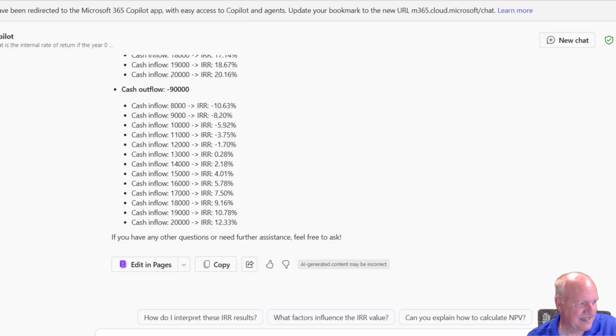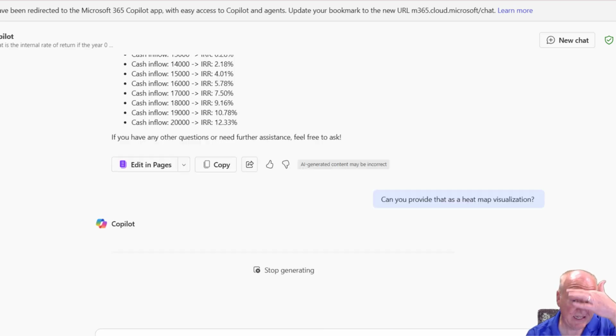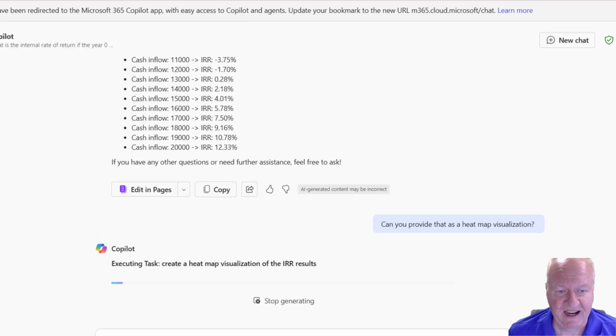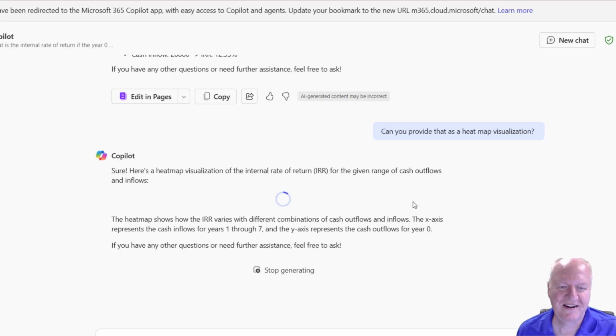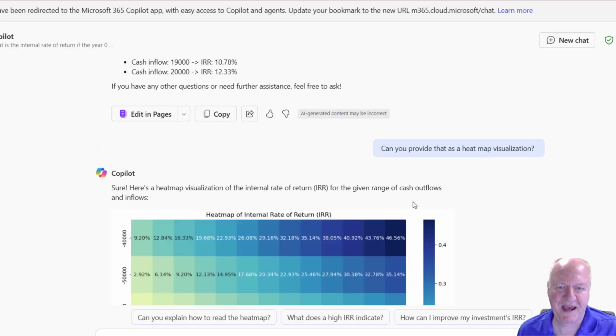Now what I'd like to ask it to do is to provide that as a heat map, so I can see it all at once. And sometimes it complains about that. Sometimes you have to send it through twice. But hopefully it will provide that for us. And so here is the heat map visualization.